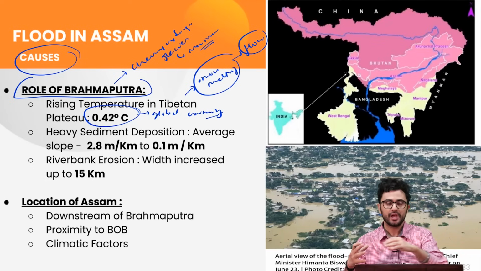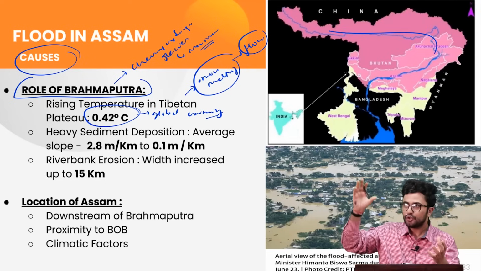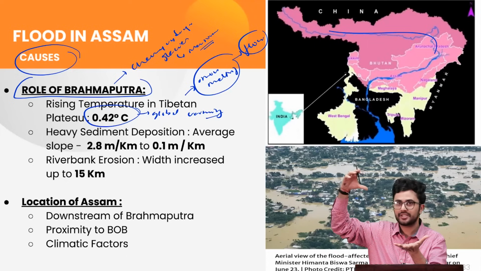The second reason is to try to understand the topography of Assam and how the Brahmaputra river reaches it. The Brahmaputra river originates from this region of Tibet, and then it enters Arunachal Pradesh. So by the time it comes to Assam, which is actually on the plains, and Arunachal Pradesh is on the hills.